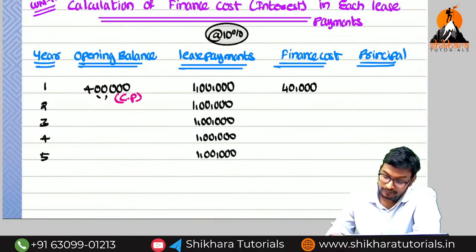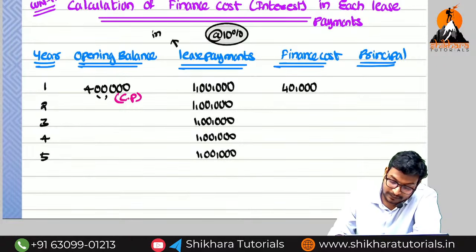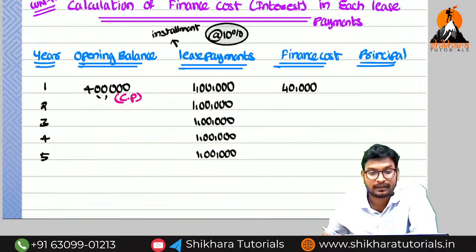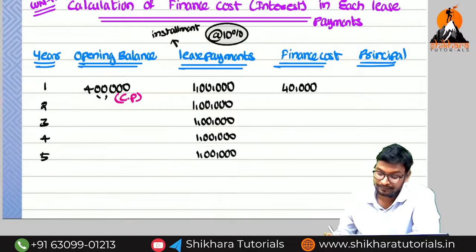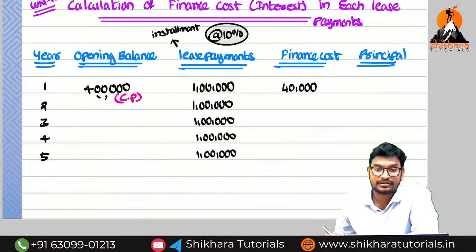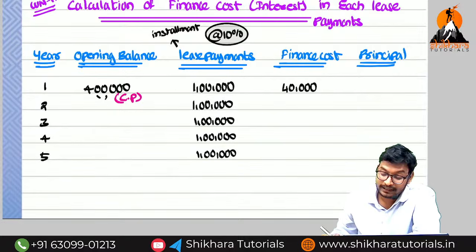So this lease payment is nothing but the installment. You know what is the meaning of installment, ma? Principal plus interest. In this 1 lakh, the interest is equal to how much? 40,000. Can you say the principal? How will we get the principal, ma? 1 lakh minus 40,000.